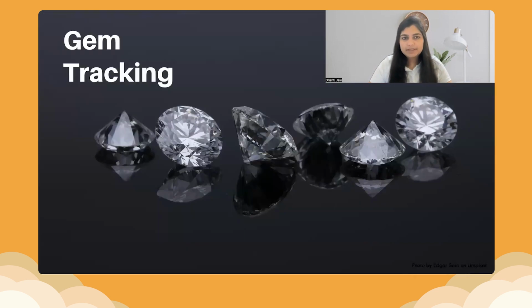Another great application being done in the world is gem tracking. If you want to buy gems that are ethically sourced and you want to validate that, blockchain is a great way to do that. And it's being used by a lot of big players in the industry. Consumers want to know where the products they're buying come from, because they are paying a premium on the price to have it ethically sourced, to have vegetables grown sustainably. So all of that is their right, and blockchain helps a consumer exercise that right very, very easily.